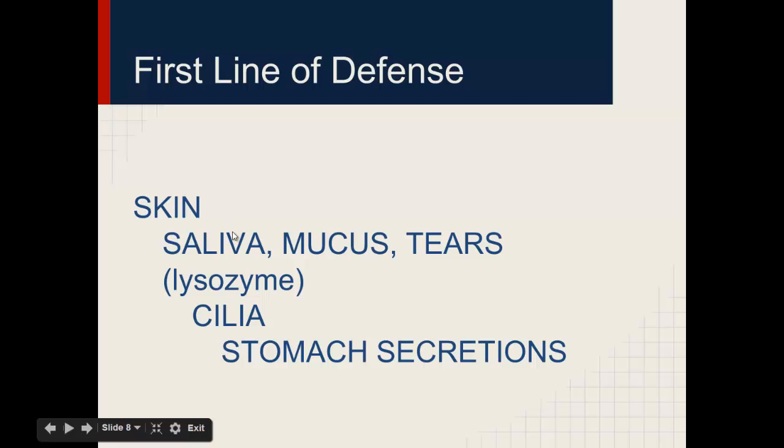Now, let's say a bacteria gets into our nose or our throat. Inside our nose and throat, we have cilia, and these are tiny little hairs that will either trap or kick out bacteria and dirt. And if we end up letting something into our digestive system, or we swallow a bacteria, some of our stomach secretions will also try to destroy it before it gets into our bloodstream.